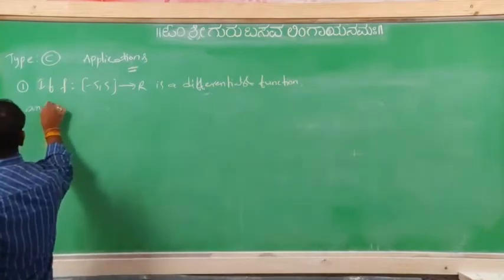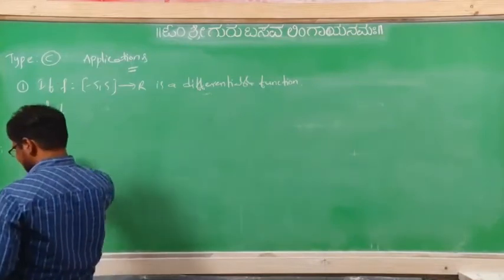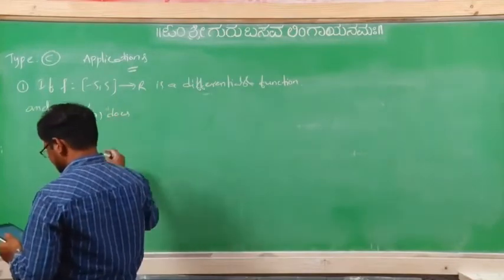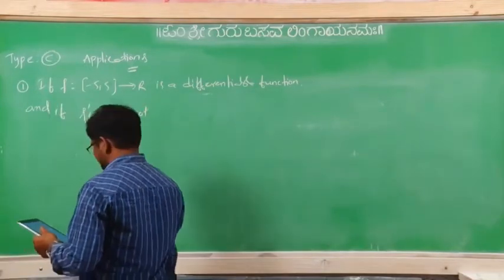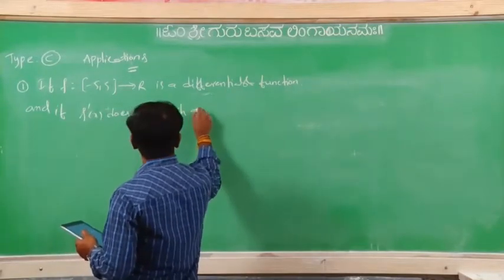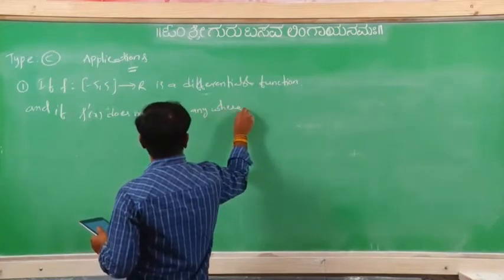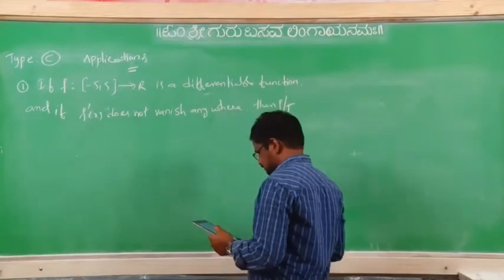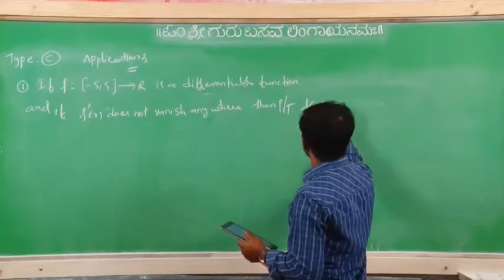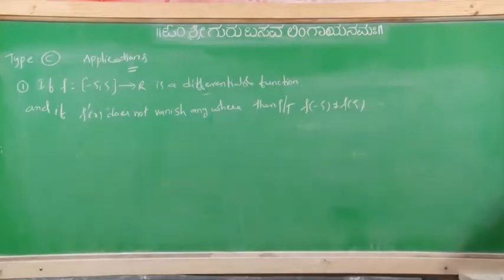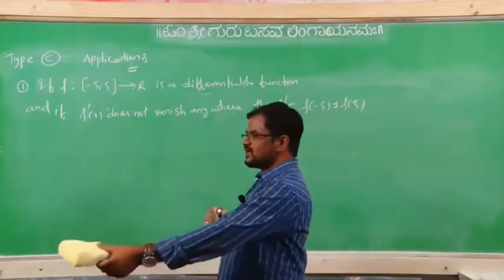and if f dash of x does not vanish anywhere, then prove that f of minus 5 not equal to f of 5. See, this is one of the NCERT problems only.